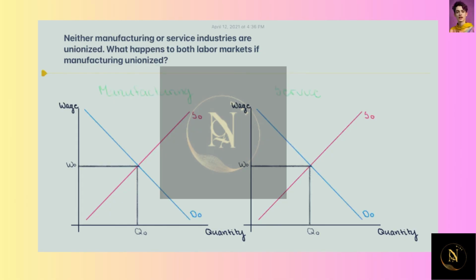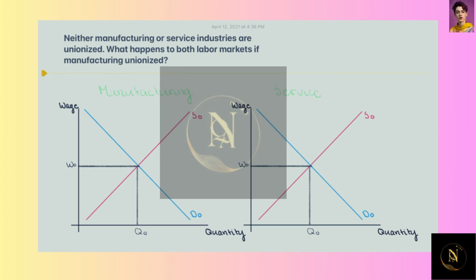Let's take a look at the effect of unions on two different industries, manufacturing and service. We're supposing initially that neither is unionized, so you can see their equilibrium quantities and wages as they're depicted right here. But let's suppose now that the manufacturing industry unionizes.